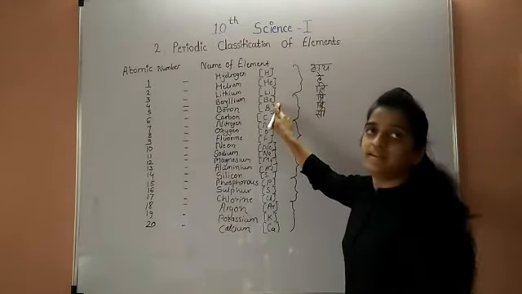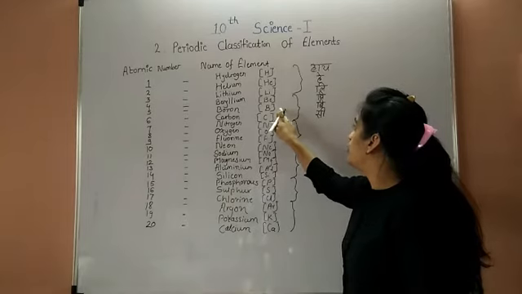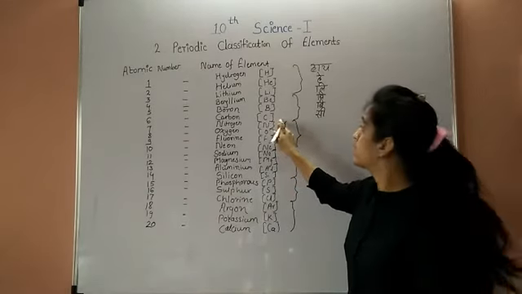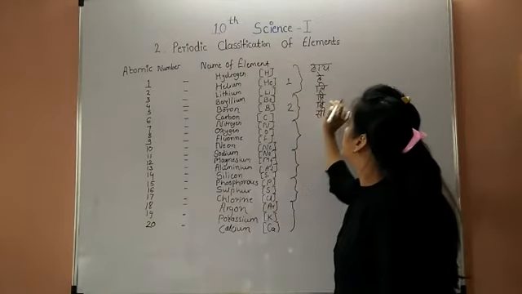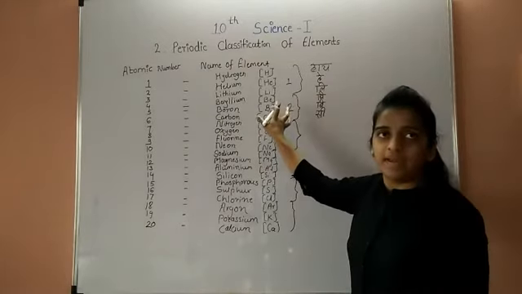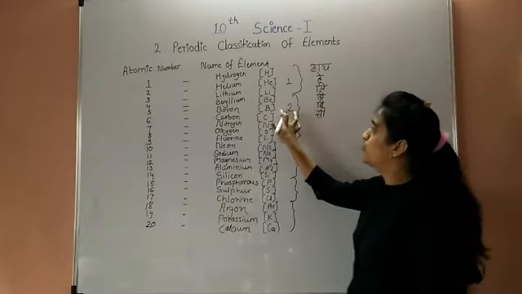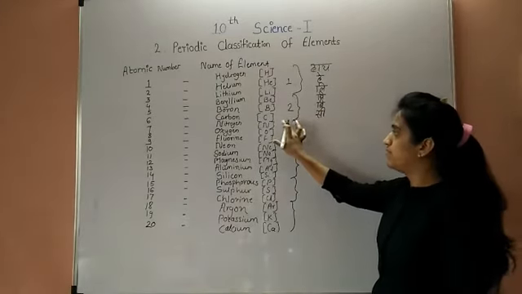B for beryllium, Be; B for boron, B; C for carbon, C.